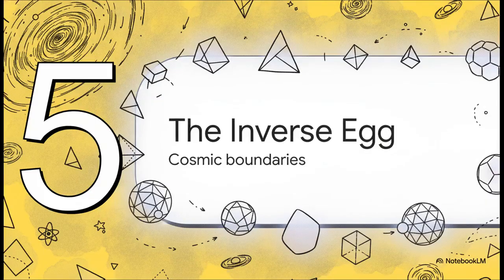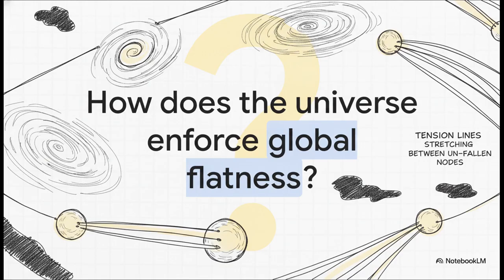Let's transition to section 5, the inverse egg. So how does the universe enforce global geometric flatness without invoking dark energy? Standard models face a severe fine-tuning problem here, the famous flatness problem. To make their math work, they literally have to invent dark matter and dark energy to balance the cosmological equation. But under structural monism, flatness is a mandatory, self-regulating, fluid dynamic equilibrium.